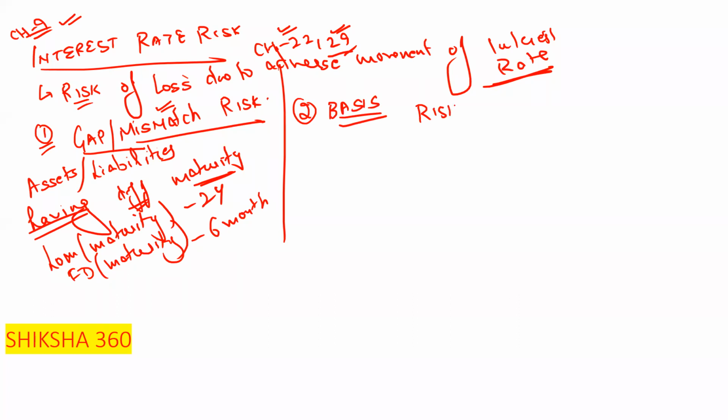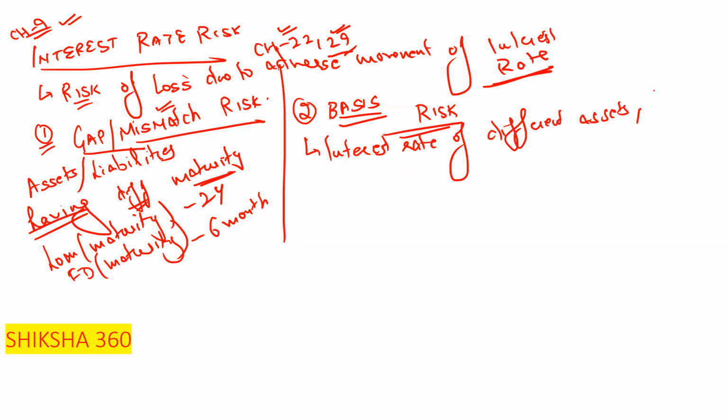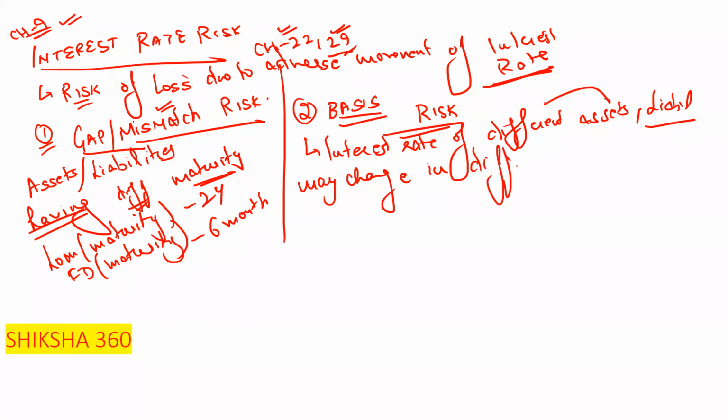Basis risk is when the interest rates of different assets and liabilities may change in different magnitude. That is known as basis risk.